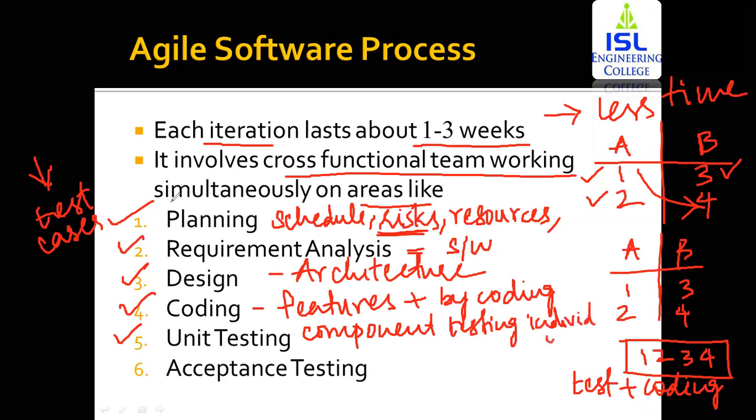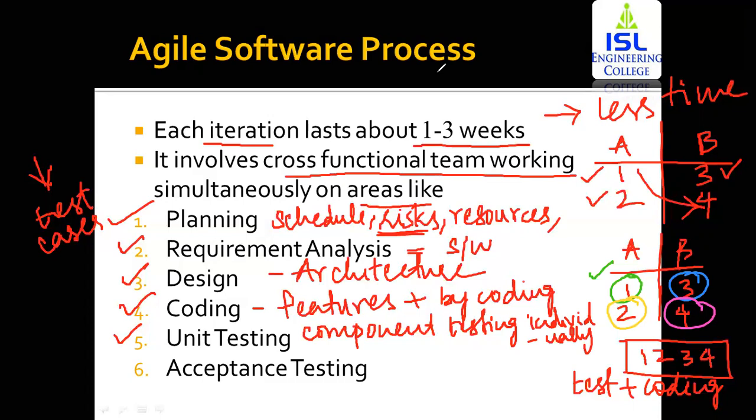Now as we've taken the example of A and B teams working on components 1, 2, 3 and 4, in here you are going to test the first component completely, removing it from the entire team. 1, 2, 3, 4, you're going to check only one differently. Then you're going to check 2 completely differently. Then 3 is going to be tested. Then 4 is going to be tested. Testing each of the components separately is called unit testing.